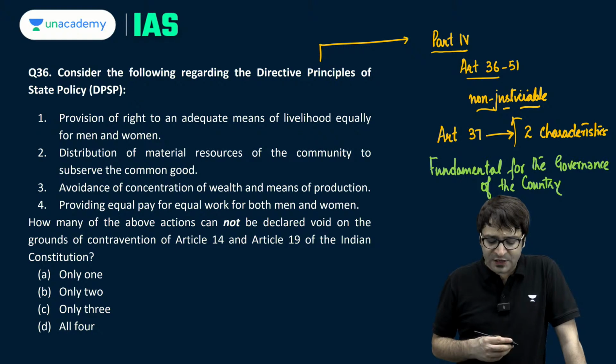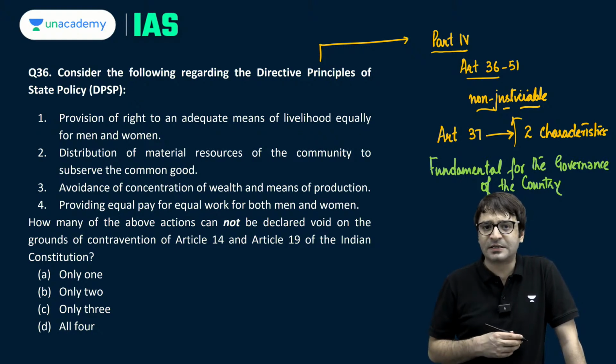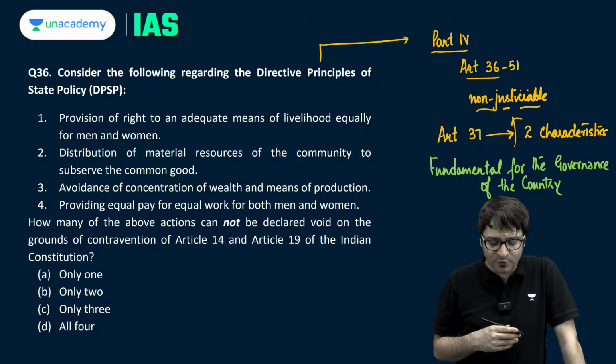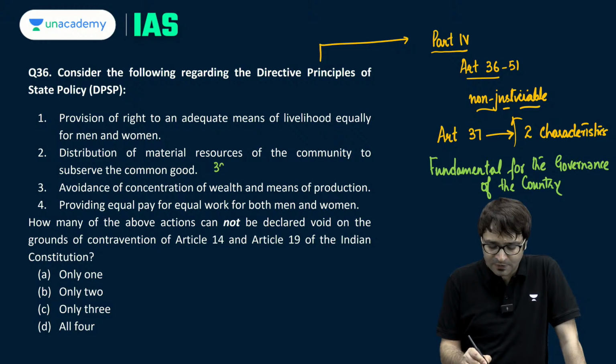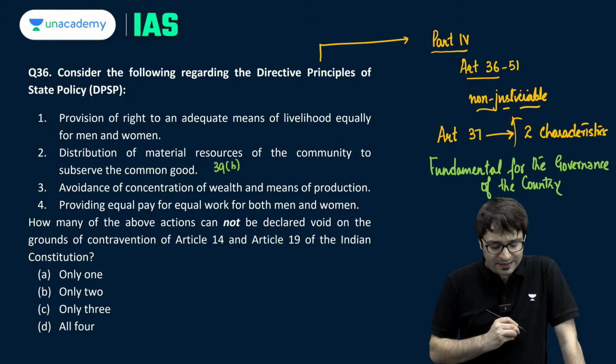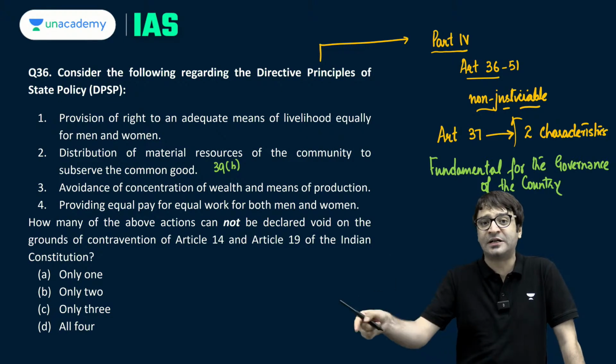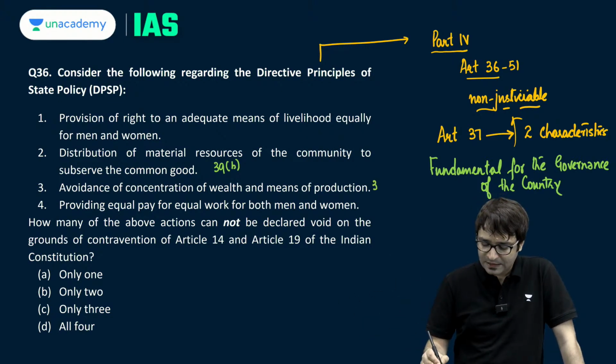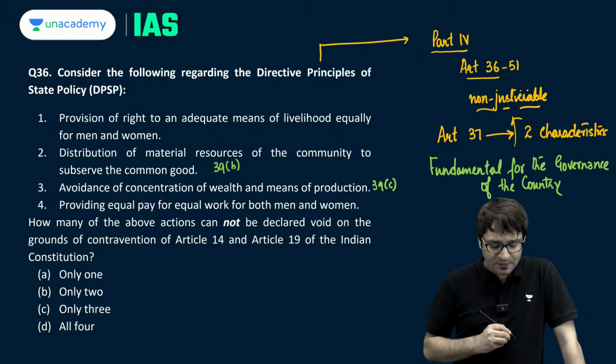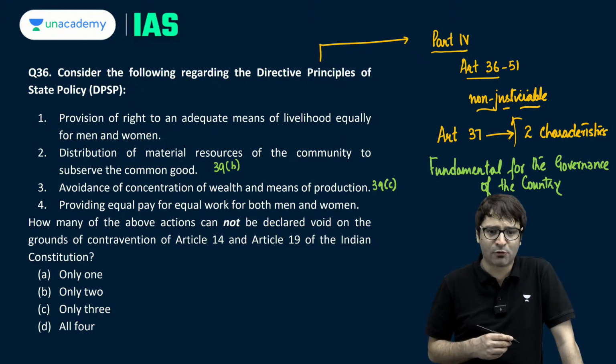The provision of right to an adequate means of livelihood equally for men and women. This comes under Article 39, Clause A. Distribution of material resources of the community to subserve the common good. 39, Clause B. Avoidance of concentration of wealth and means of production to a common detriment in fewer hands. This is 39C. Providing equal pay for equal work for both men and women. This is 39 Clause D.